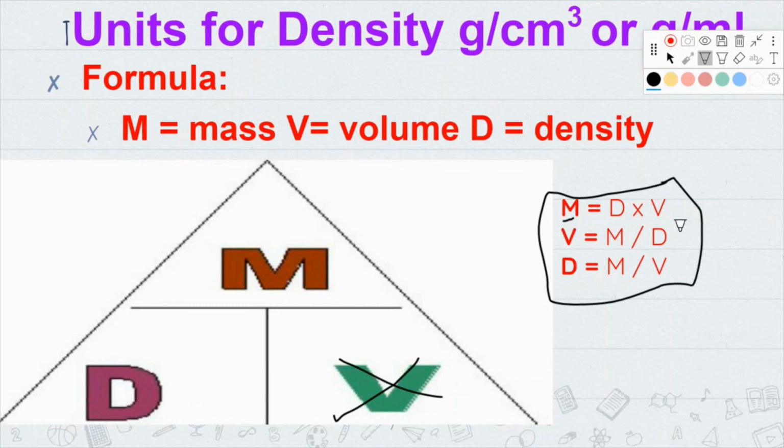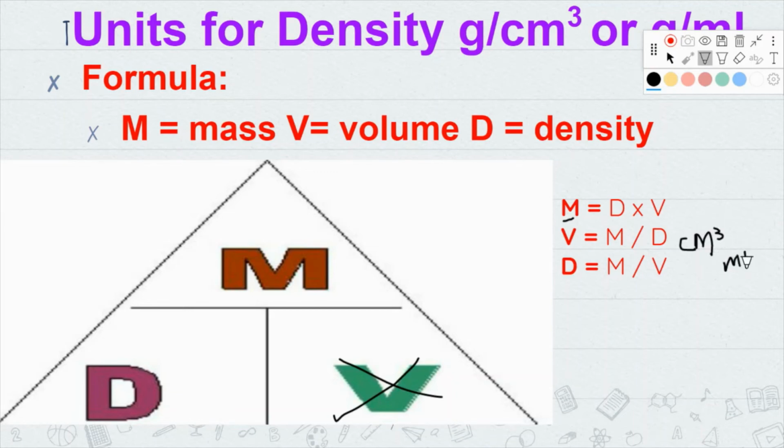If you give one for volume, remember, it's either going to be, and let me erase this right here, centimeters cubed, or it's going to be milliliters, right?